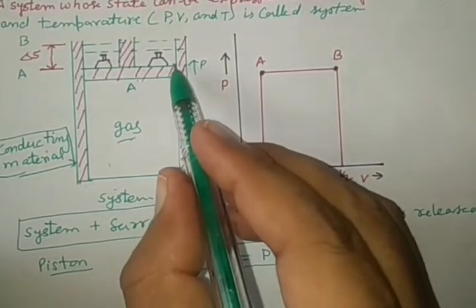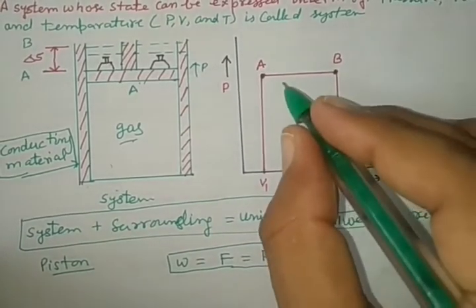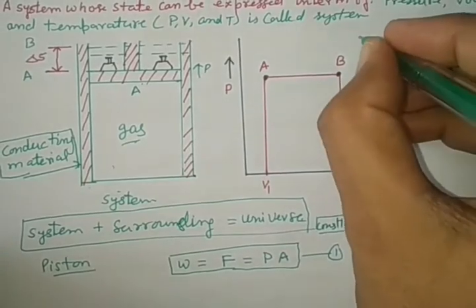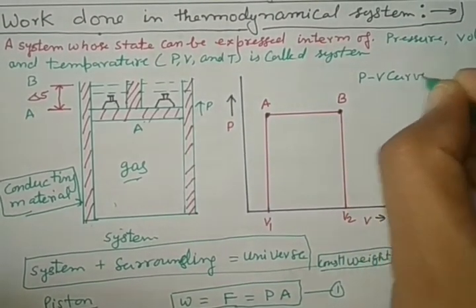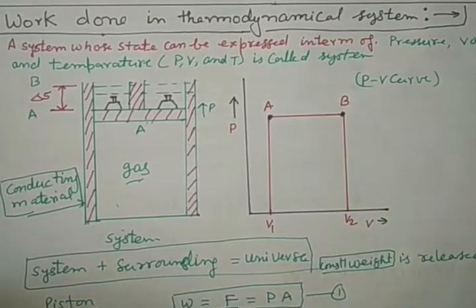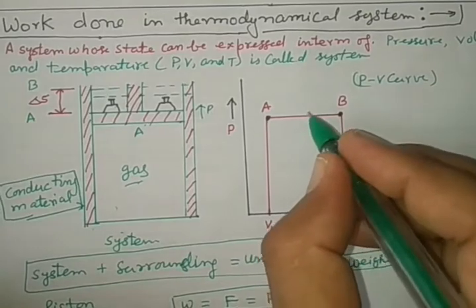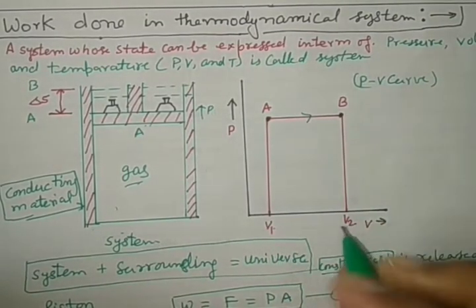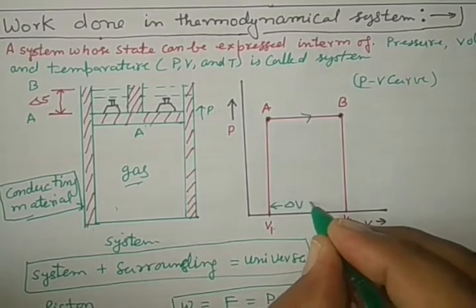So the expansion takes place at constant pressure, and it expands from A to B on the PV curve. This is the pressure volume curve. The volume changes from V1 to V2, so the change in volume is delta V.